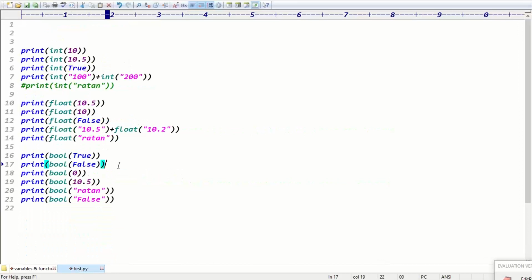Boolean of true means what, guys? True only, right? Boolean of zero means false. Okay, Boolean of zero means false.